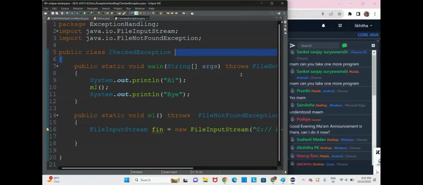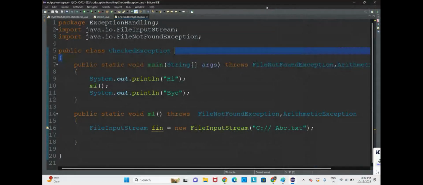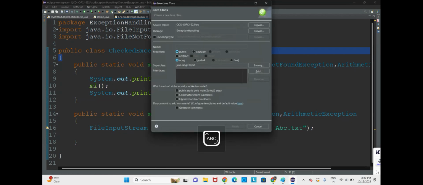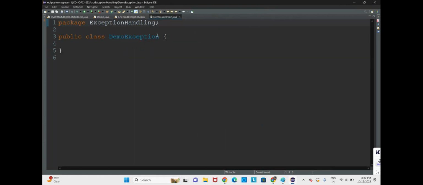Can you take one more program? Sure, no problem. Here we have a checked exception. Now what we shall do, let us create one more class. Class name is DemoException. Now let's go for the main method.